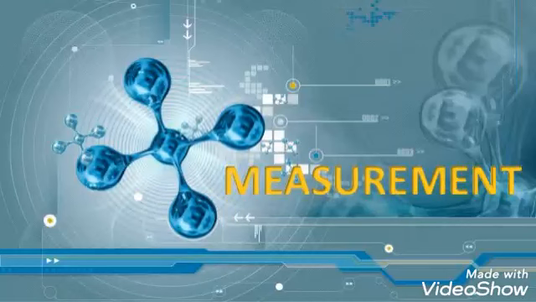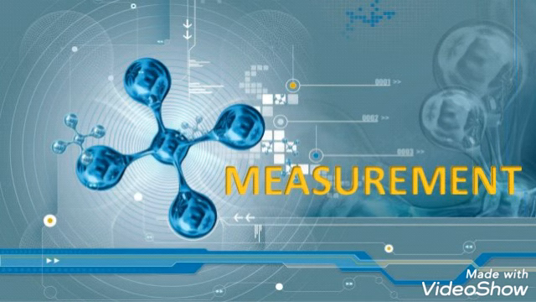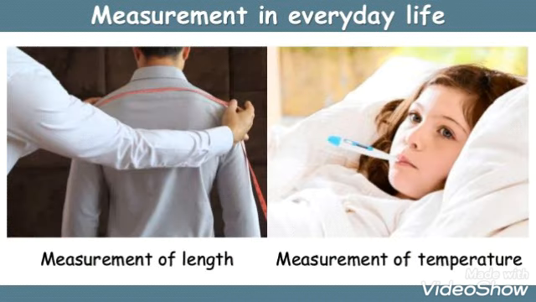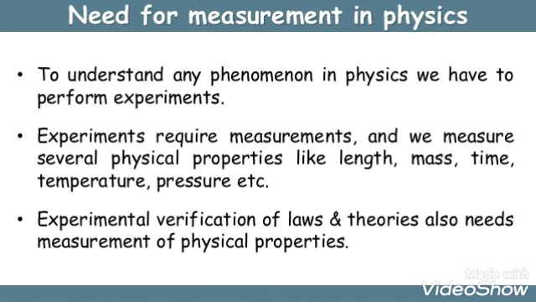Today we are going to start the second chapter of class 11 physics, that is units and measurement. The topic that we are starting today is measurement. These are some examples of measurement in daily life: mass, volume, length, temperature. Now, why do we need measurement?